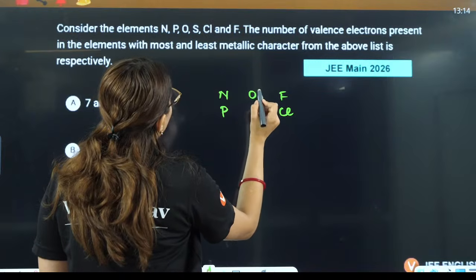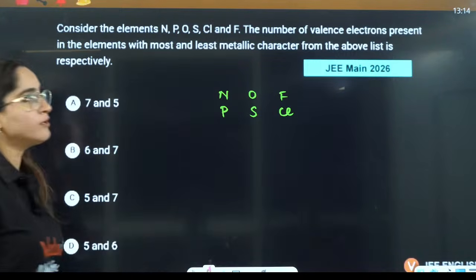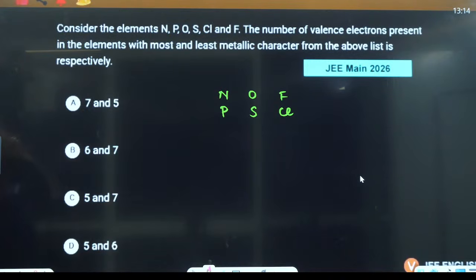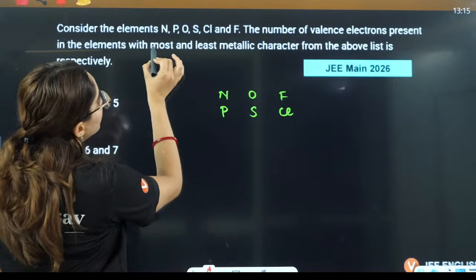Oxygen, this is sulfur. Now they are asking you least and most metallic character here. So what you have here, most metallic.